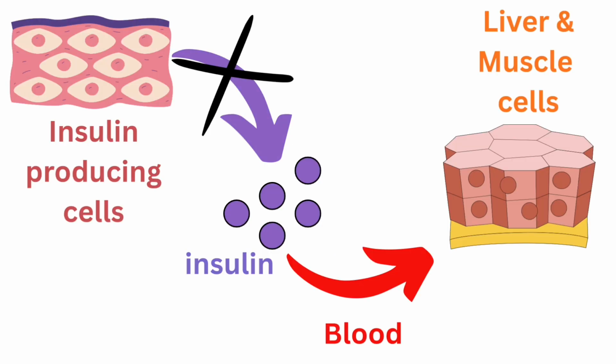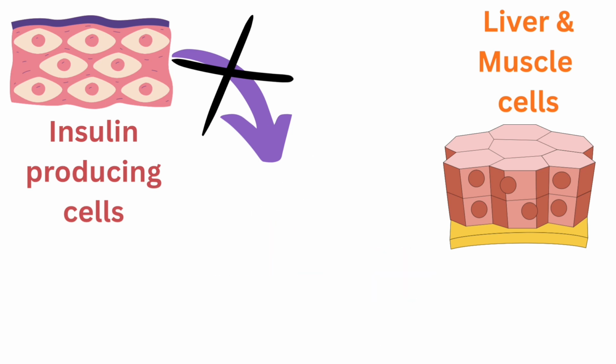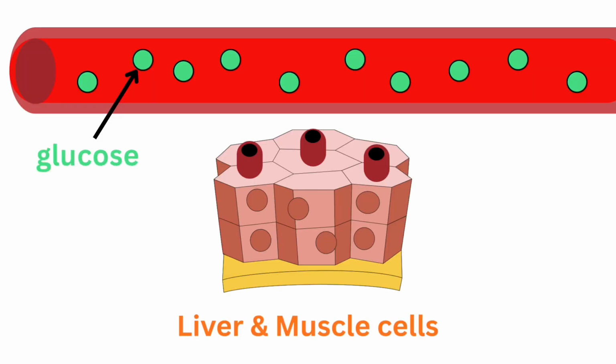In type 1 diabetes, the insulin producing cells of the pancreas do not produce insulin. This means that even if blood glucose levels are high, no insulin is released into the blood, so the liver and muscle cells do not receive any messages. So when blood glucose levels are high in the blood, the liver and muscle cells do not absorb the extra glucose as they should do, so levels of glucose in the blood can rise to very dangerous levels.